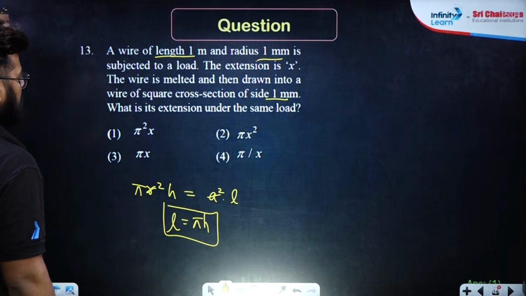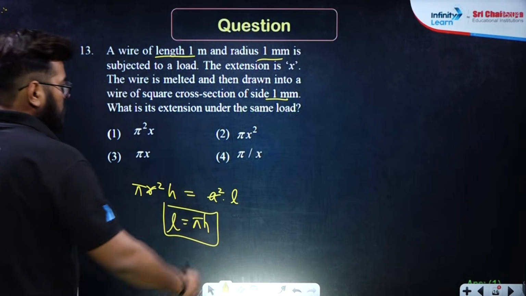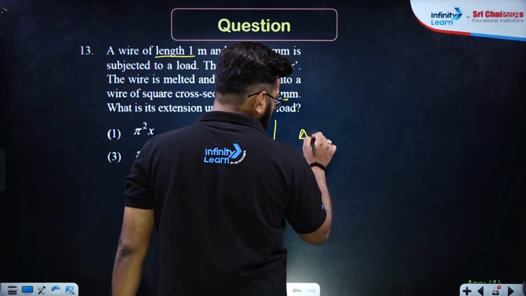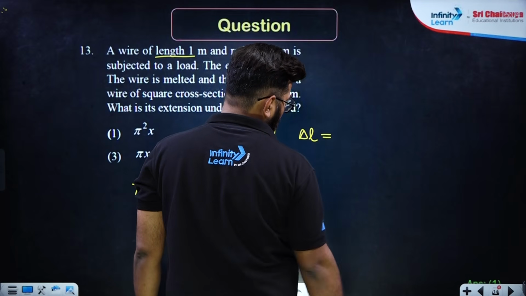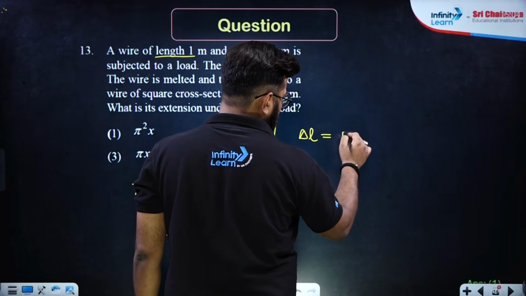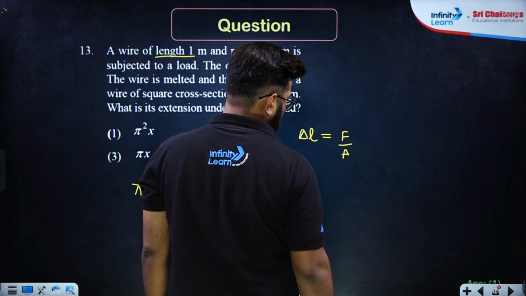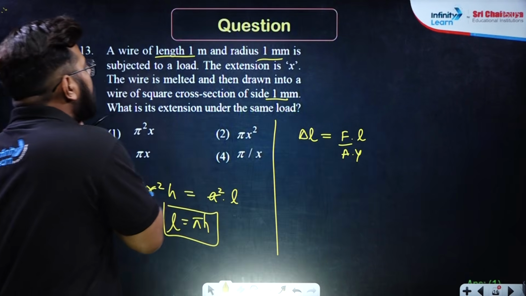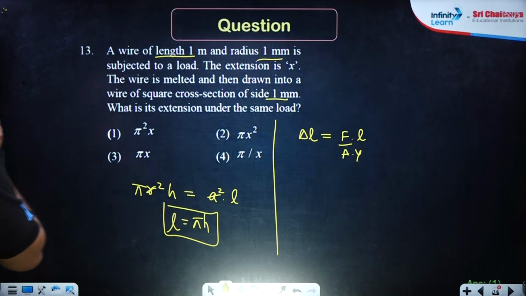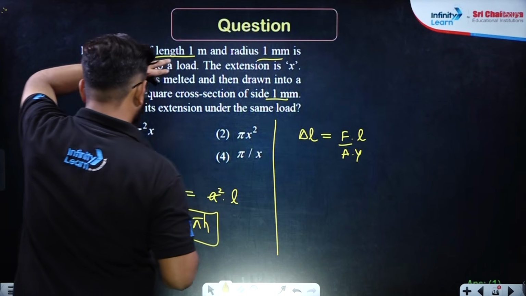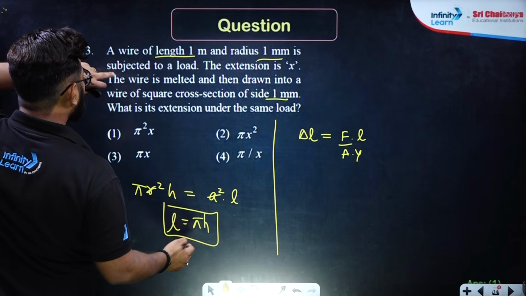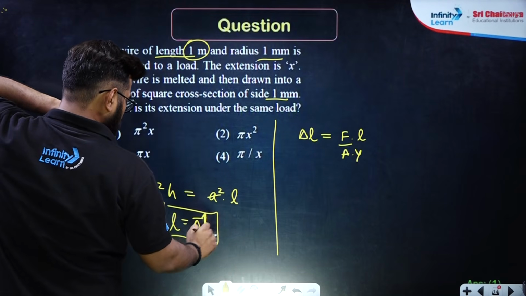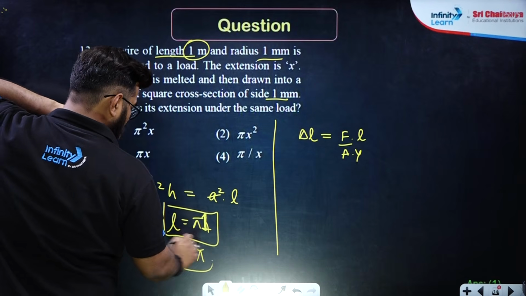Perfect. Now they are asking what is the extension under the same load. The wire's Young's modulus remains the same, right? The extension delta L will be equal to force upon area into 1 upon Y into L, so F L upon A Y. For the first case, the length was 1 meter, and the length in the second case is naturally turning out to be pi.